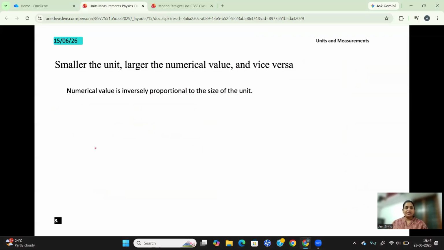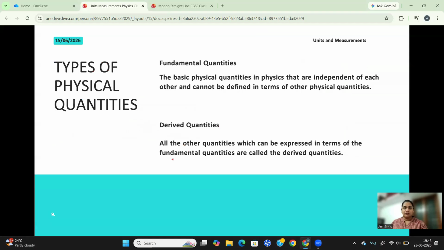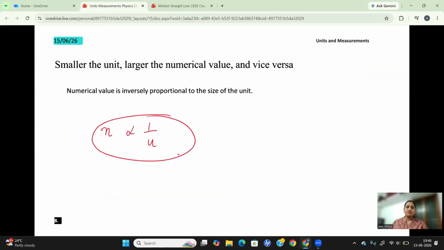So they are like inversely proportional. If one is higher, the other is lower, right? So it is inversely proportional. You can write this as N inversely proportional to unit. Okay, so that's a very important idea you need to be aware of.